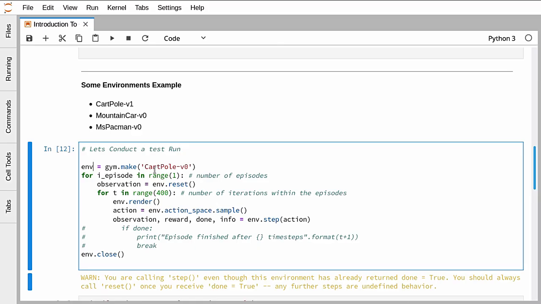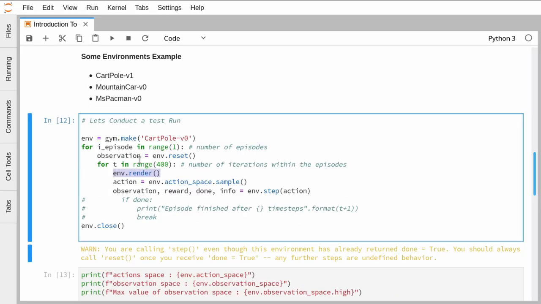Let's come to the code. Here I have assigned the Cartpole problem to a variable named environment. These are the main functions that we're dealing with. Reset resets the environment to the initial state and saves it into observations. Environment.render is used to display the simulation we have just created. Environment.action_space.sample provides the possible actions.